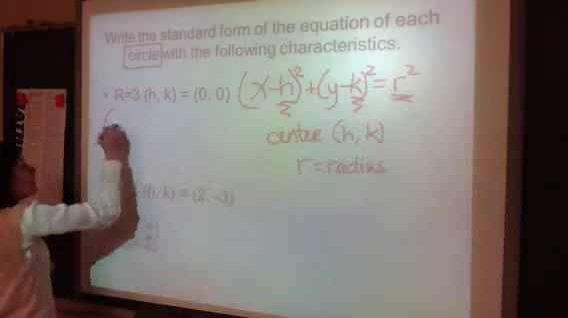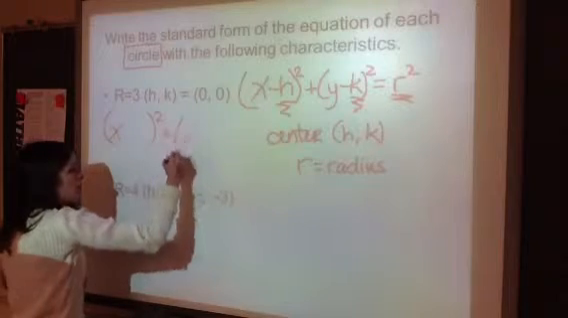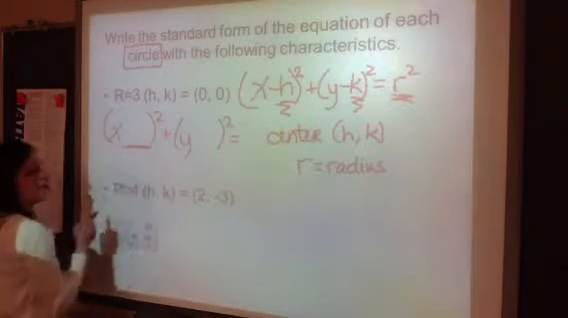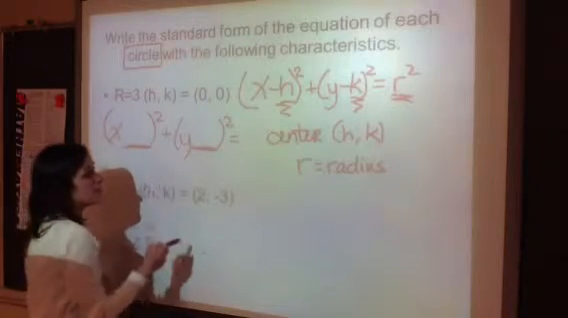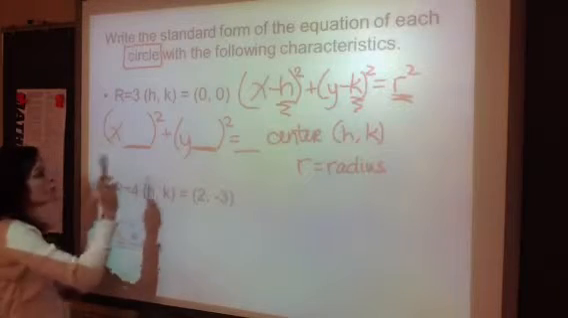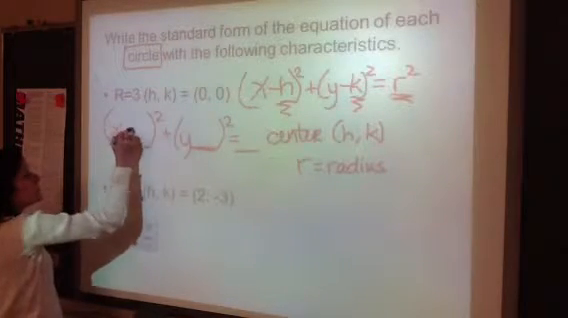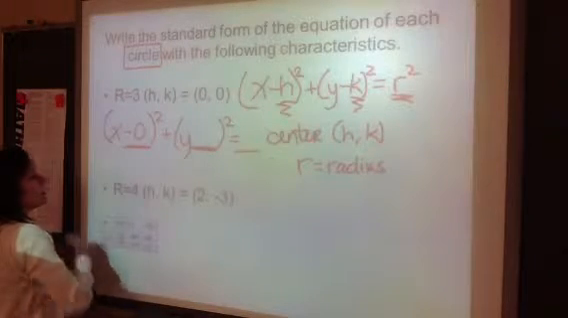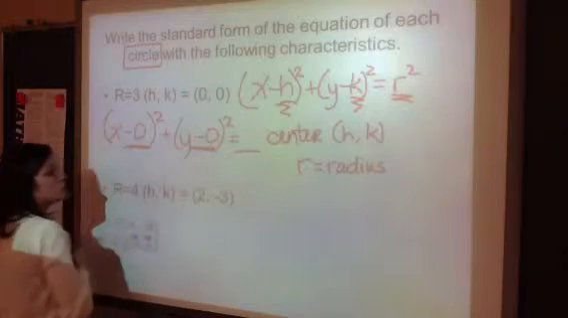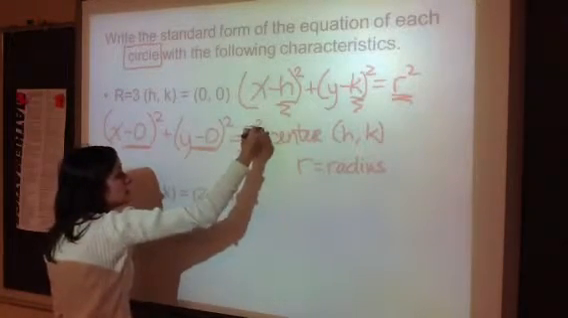So, if I follow that rule, I need to find something that goes here for h. I need to find something that goes here for k, and I need to find something that goes there for r. So your h value, they tell us, is 0. So I'm going to go x minus 0, quantity squared. They tell us our k value is 0. Put it there. They tell us our r value is 3.